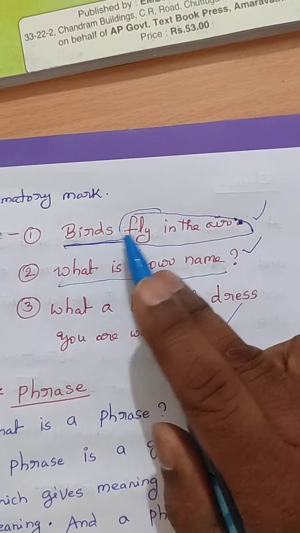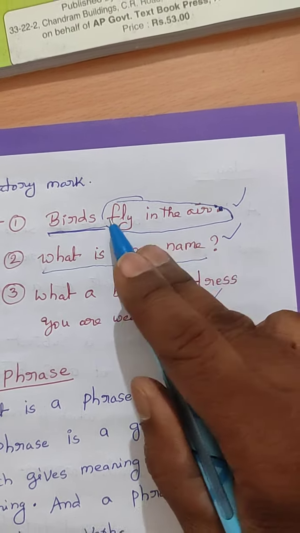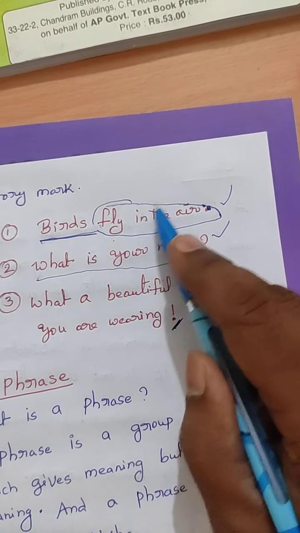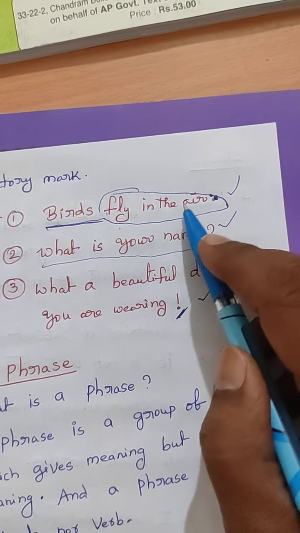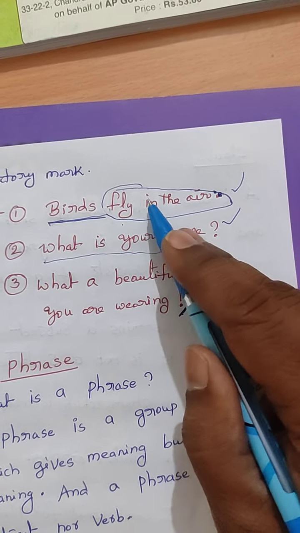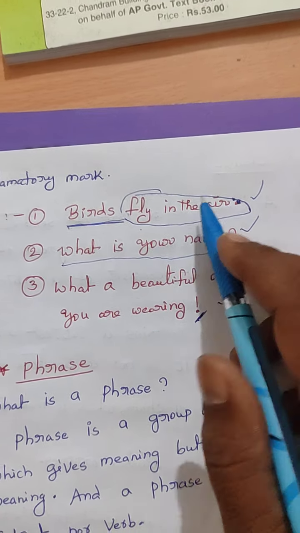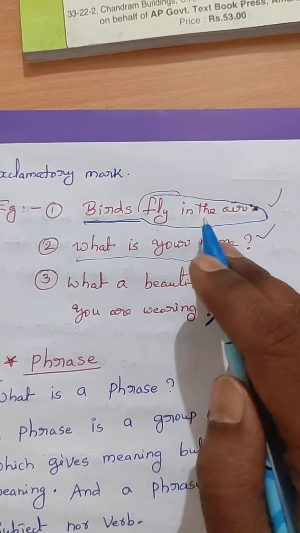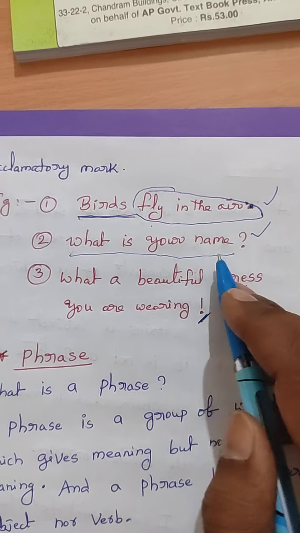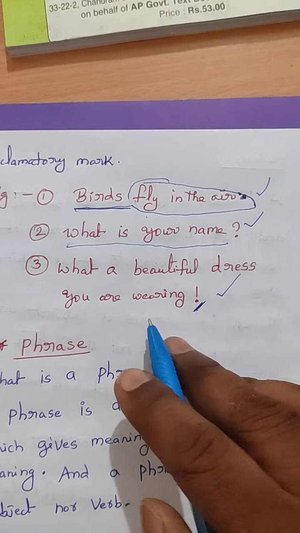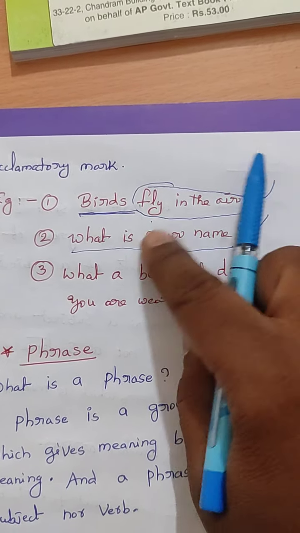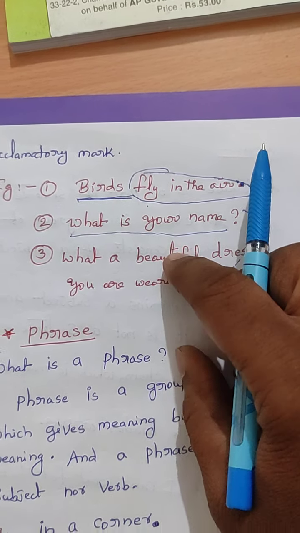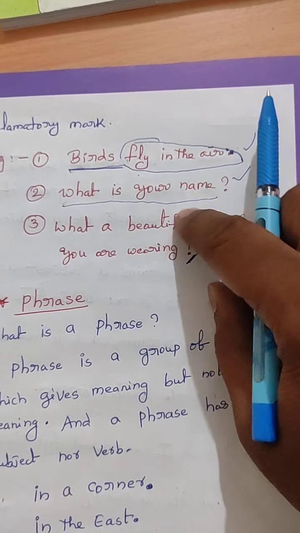See here, birds fly in the air. It gives full meaning. There is no ambiguity in the sentence. There is no doubt in the sentence. There is no undoubted part in the sentence. Children, do you understand? Yes, very good. Everybody can understand. Birds fly in the air. What is your name? What a beautiful dress you are wearing. There is no doubt in the formation of these sentences.